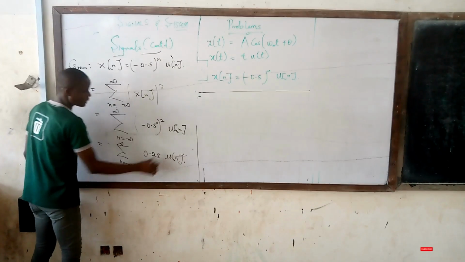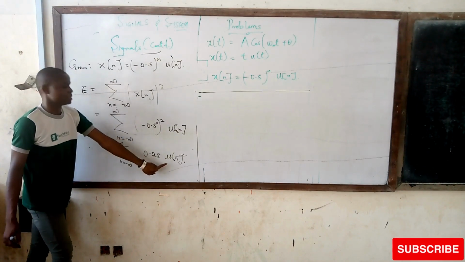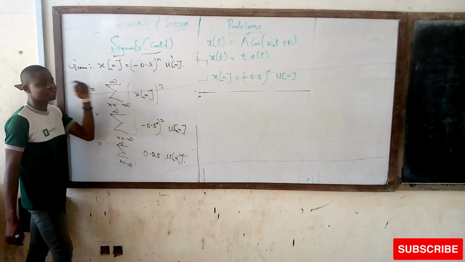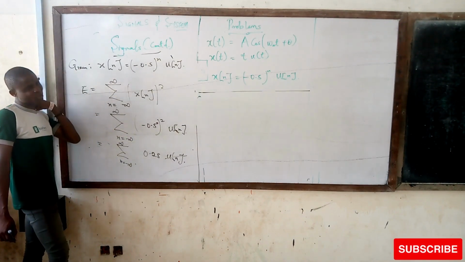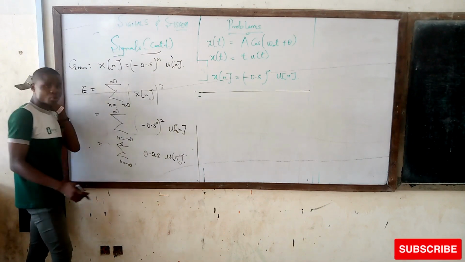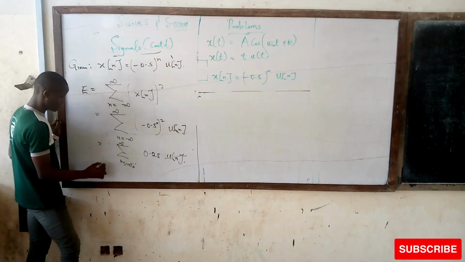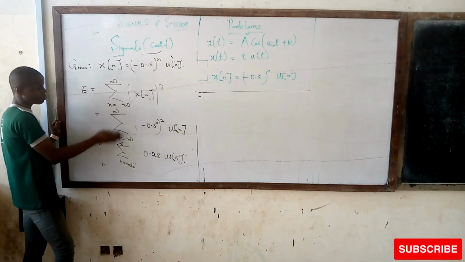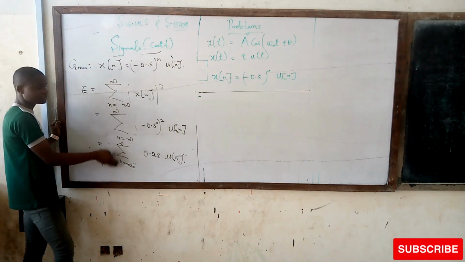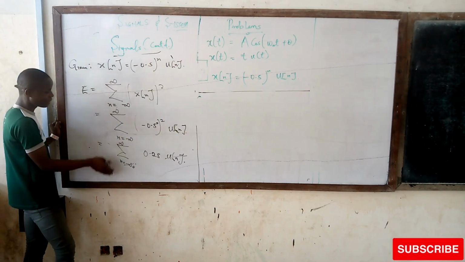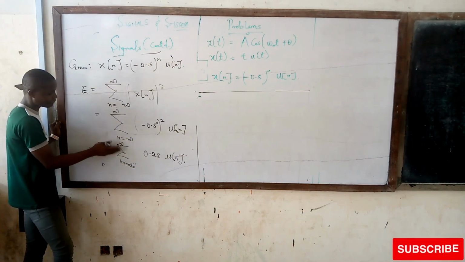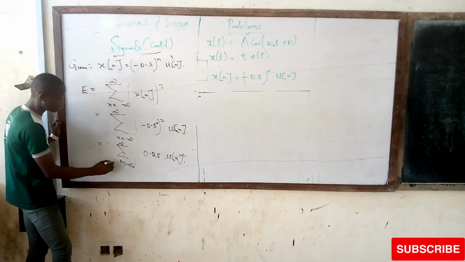This u of n is 1 when n is greater than or equal to 0, and 0 otherwise. So the sum reduces from minus infinity to 0, and the bilateral sum becomes a unilateral one.